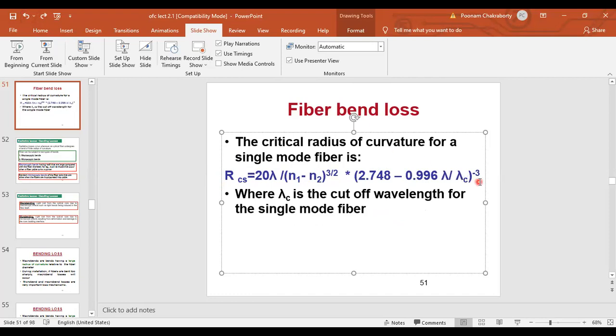And remember, this is minus 3 over here, not 3 by 2. Hmm, 27.4 millimeter. Yes, that is the answer. 27.4 or 0.2 millimeter, that will be the answer. Please solve it and let me know whether you are getting it or not.